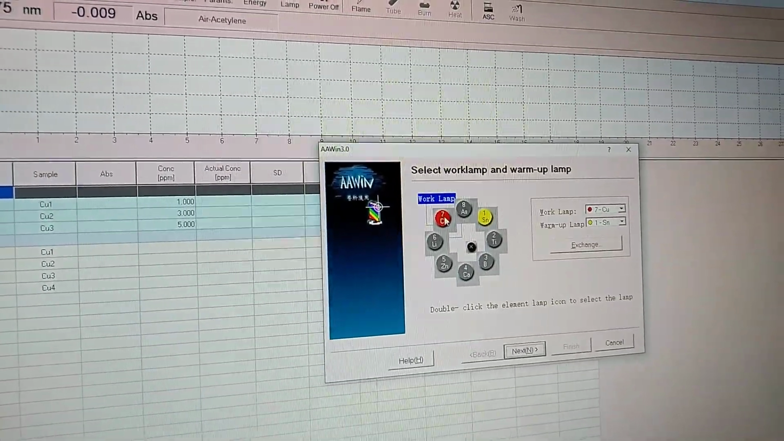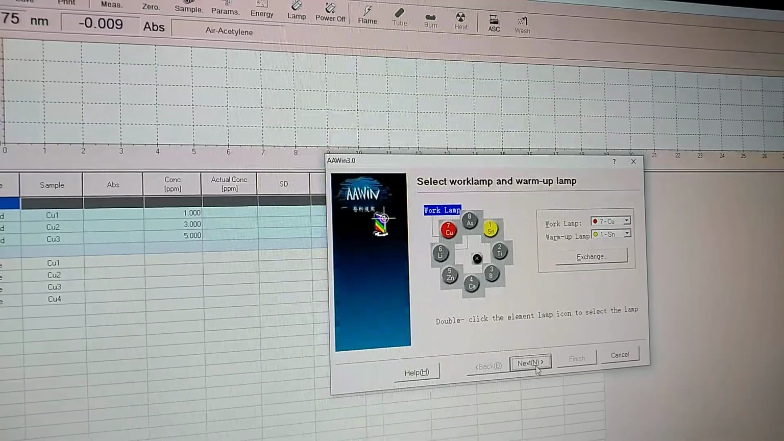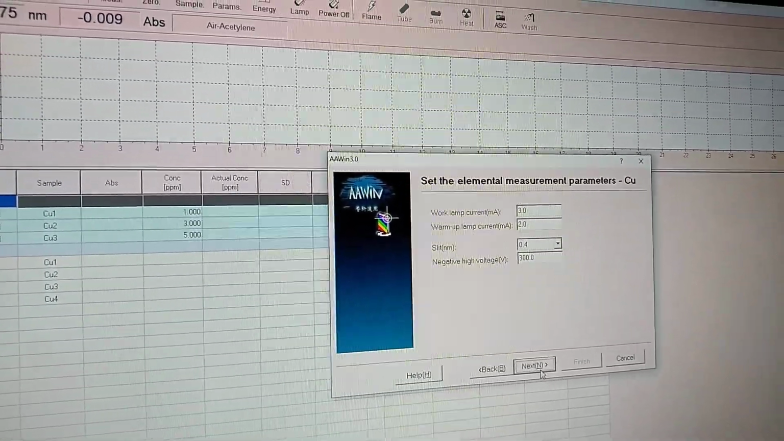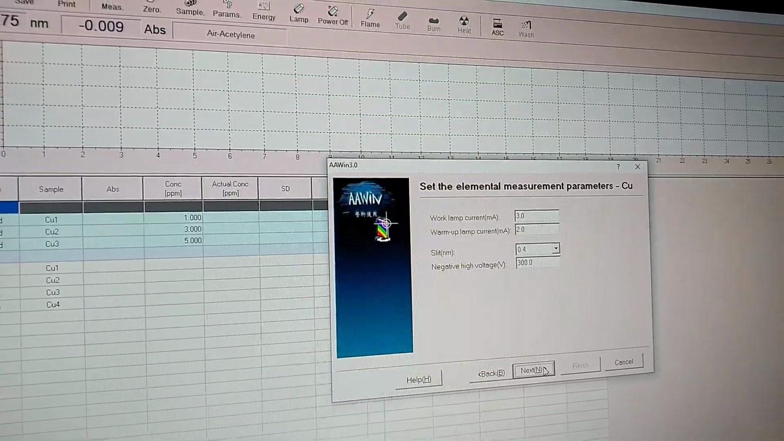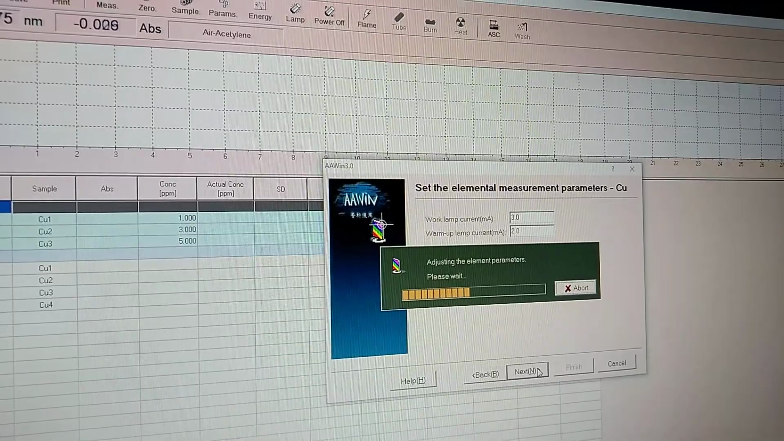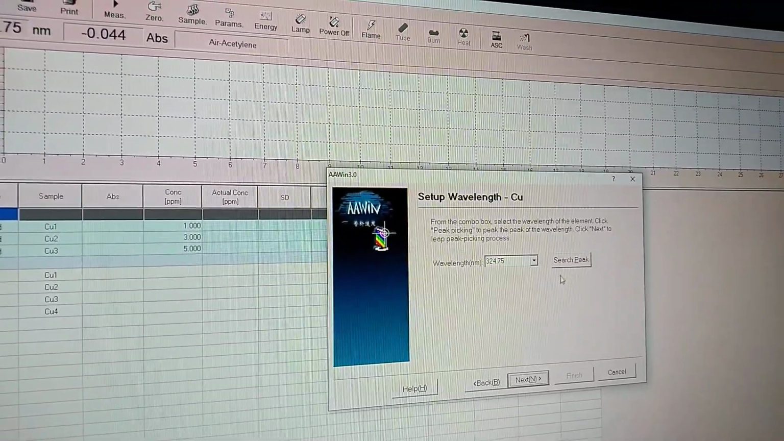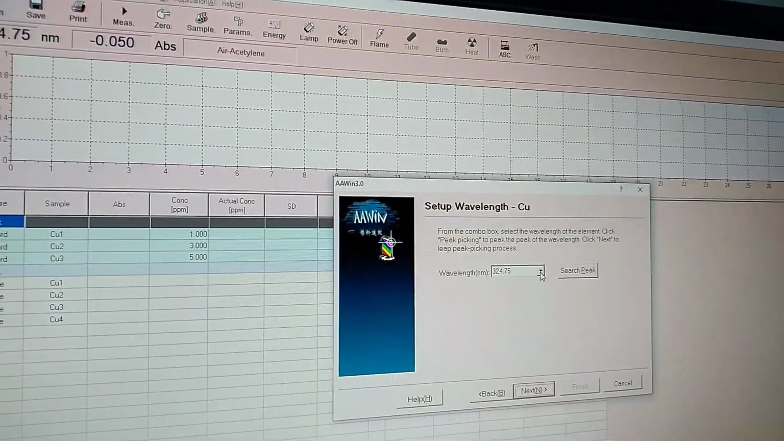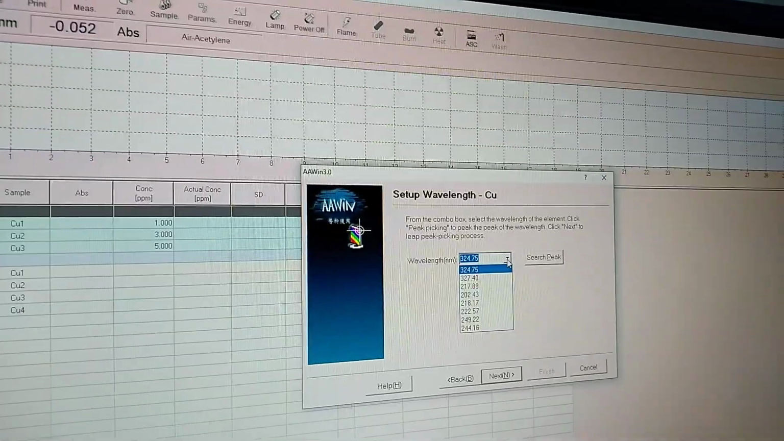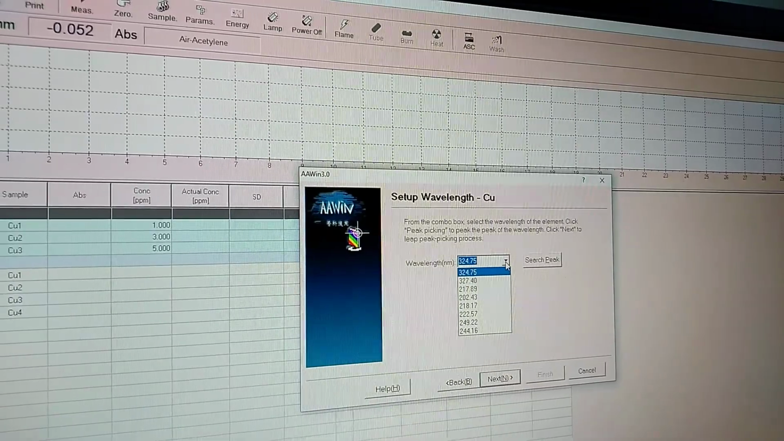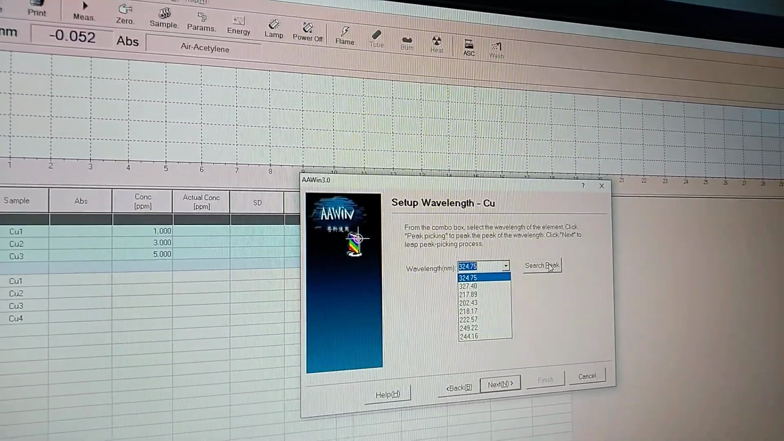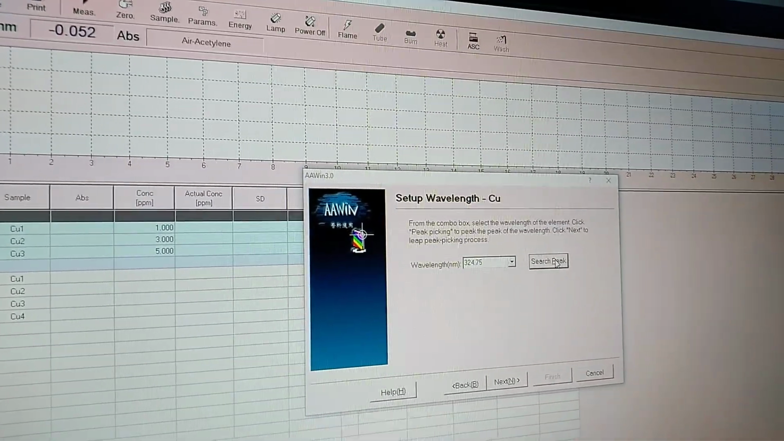We have selected copper over here, so it will show copper parameters. These are the default parameters, and these default parameters are built inside the software only. You don't have to change them. If you want to change for an R&D purpose, you can do it, but it is a default, so it is recommended that you use the same only. Wavelengths, according to your specification, you can change, or else the default wavelength will come. You can click on search peak.